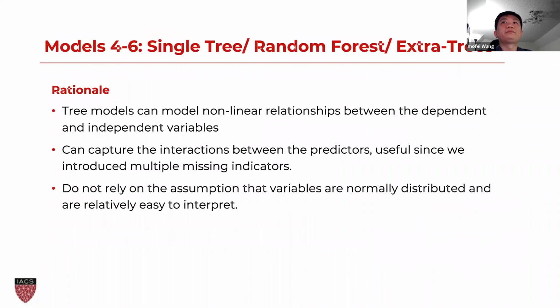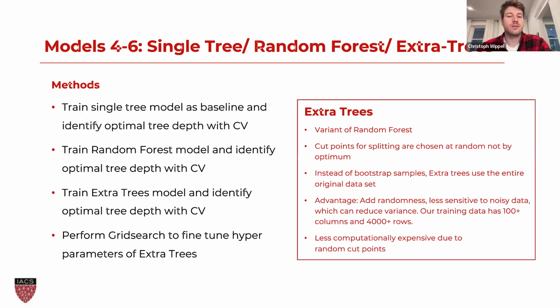After that, we decided to switch to tree-based models because we thought they had some advantages that were useful for our data set and our problem question. For that, we first fit a single decision tree and then a random forest model, then an extra trees model, and then I identified the optimal tree depth with cross-validation, and then we further fine-tuned the hyperparameters with grid search.